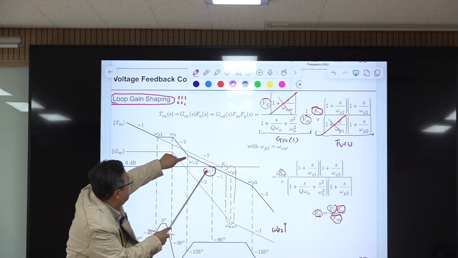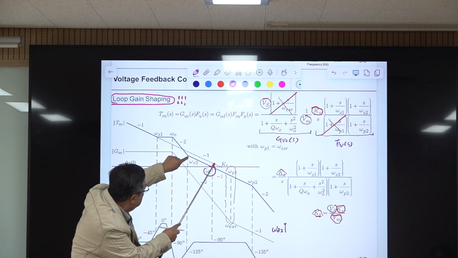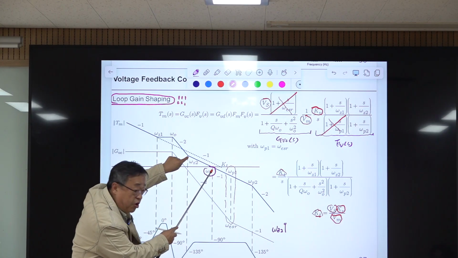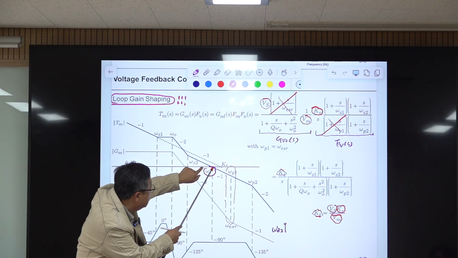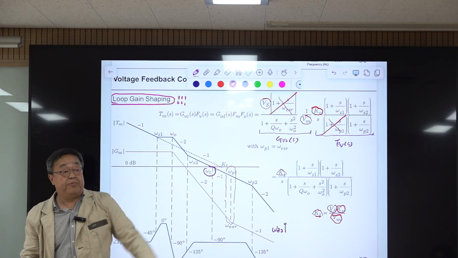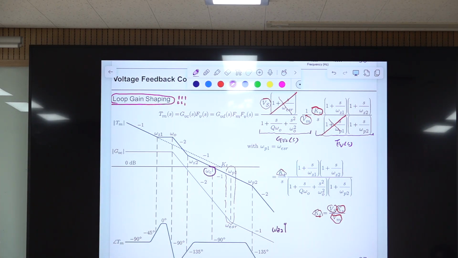So with a much longer distance, the phase boost here is sufficient. If it comes nearer, then the phase boosting effect becomes smaller. So if omega G2 moves to a higher frequency, then omega C remains the same, but phase margin will be reduced. Right? This is one easy piece of information shown here.